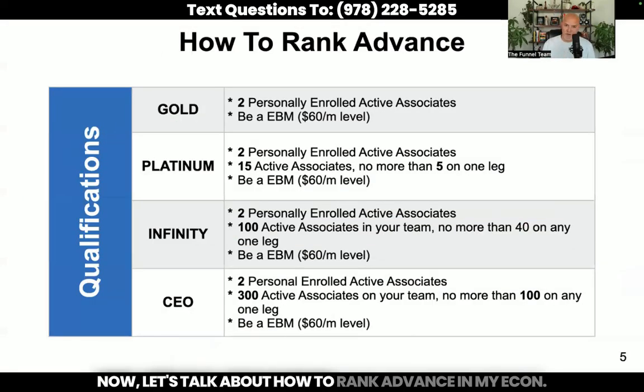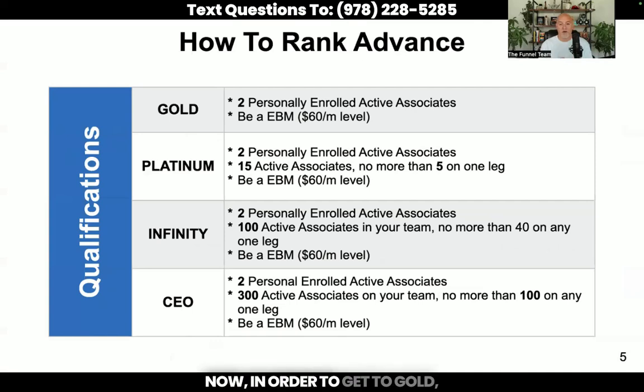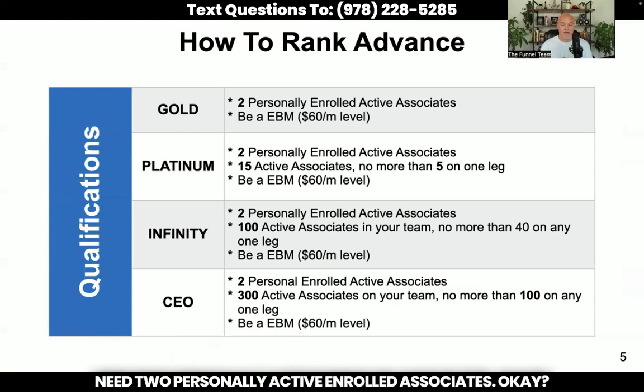Now let's talk about how to rank advance in myEcon, and this is really simple. Once you enroll, you will be called an EVP. That means that you have no sales, you haven't done anything, you are an EVP. Now, in order to get to gold, which is the first leadership rank, you need 2 personally active enrolled associates, and you also need to be an EBM, which is also known as the $60 per month membership. Now, you can upgrade at any time.